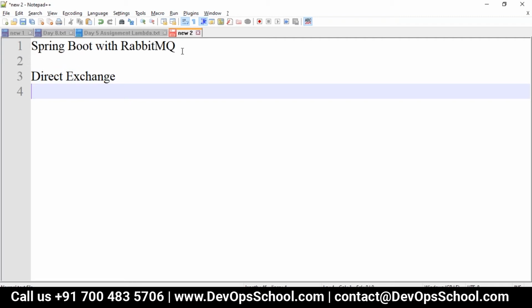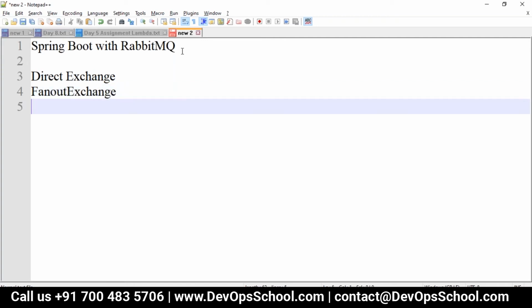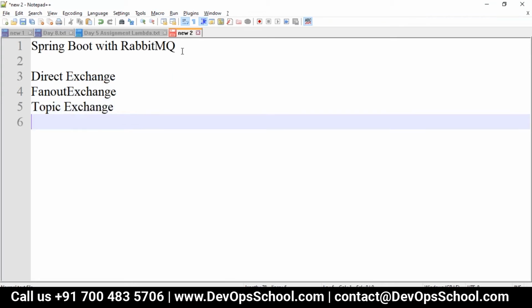and then we have the fanout exchange, and then we have the topic exchange, and then we'll have the header exchange. Depending on which type of exchange you go with, there is a difference between each exchange that we are working with.